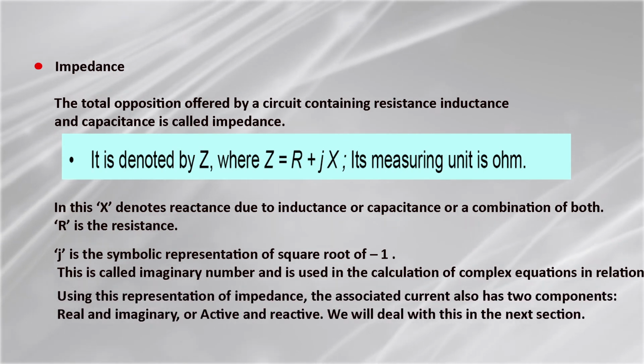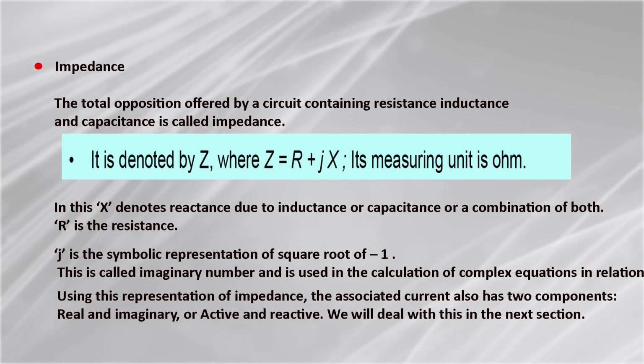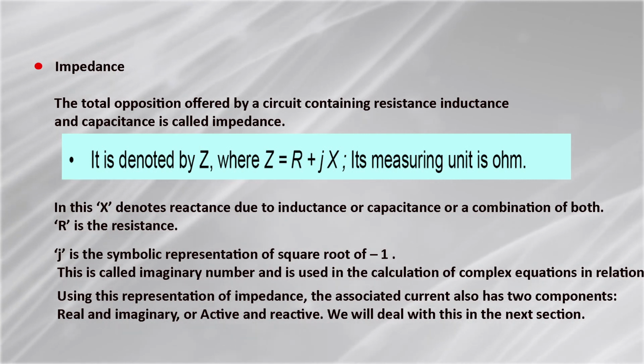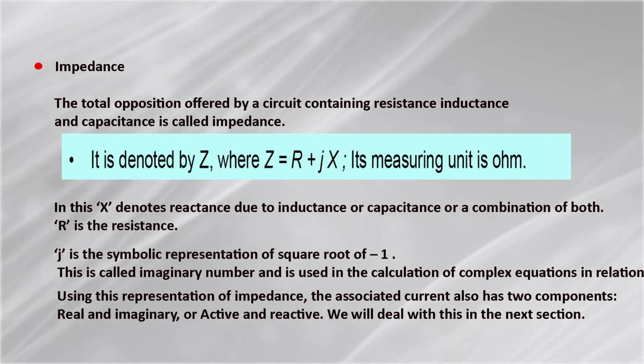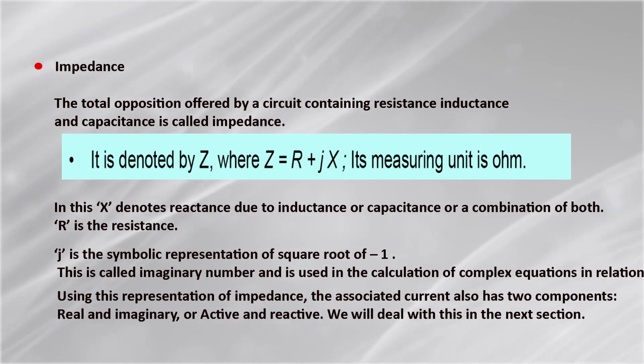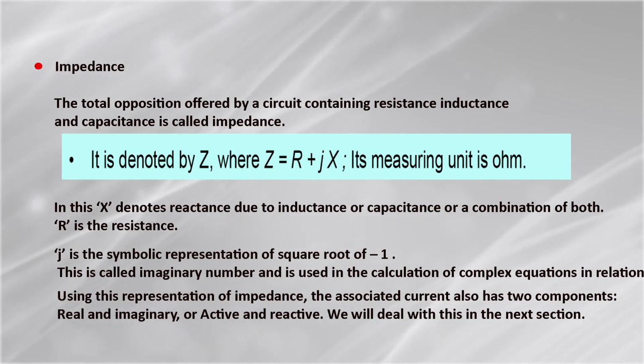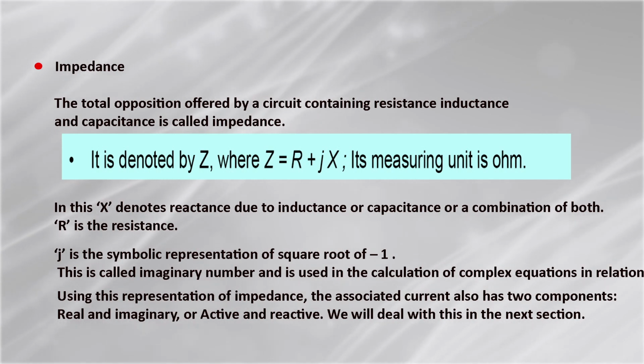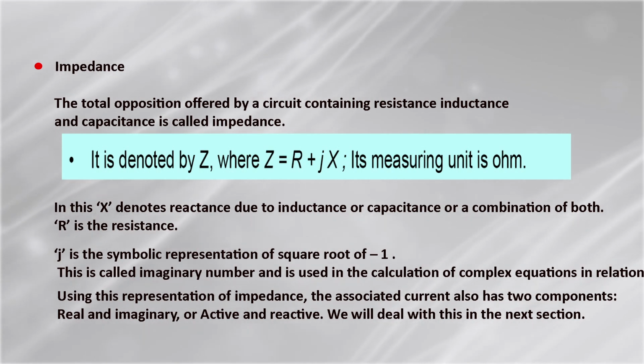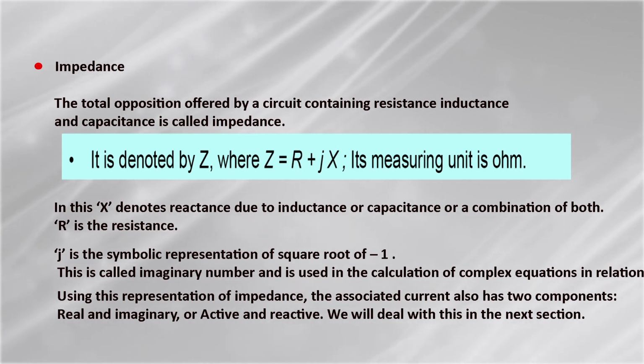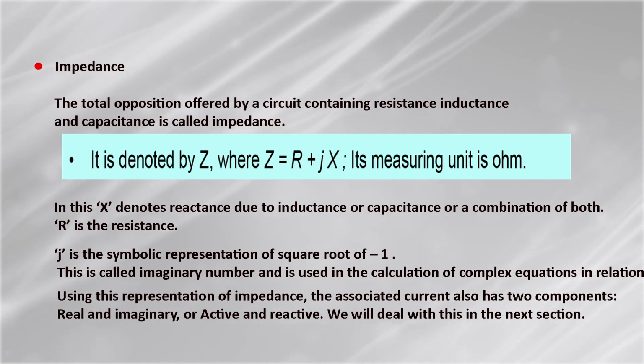Using this representation of impedance, the associated current also has two components. Z is equal to R, where R is the real component and jX is the imaginary component. From here the terms active and reactive power, or active and reactive component, come. We will deal with all this in the next part.